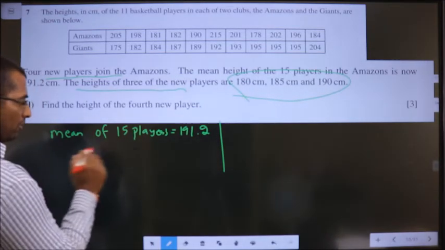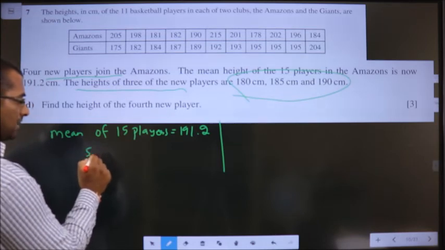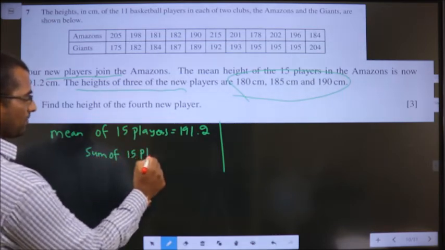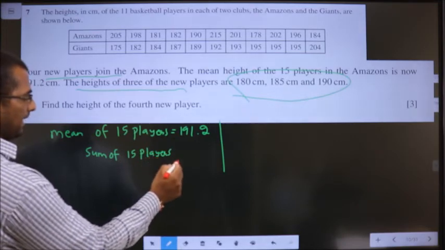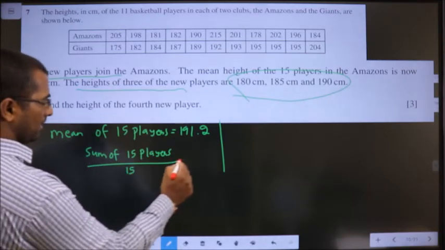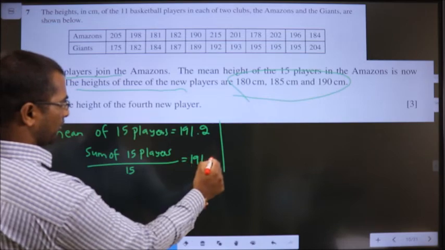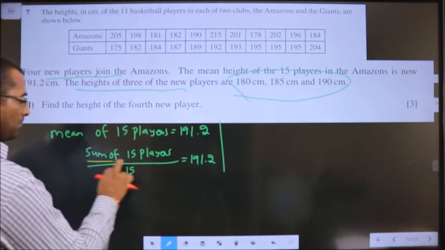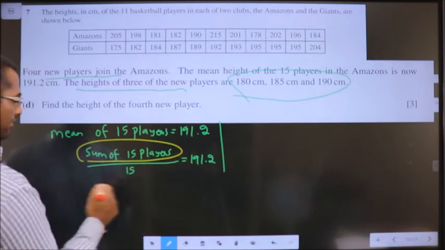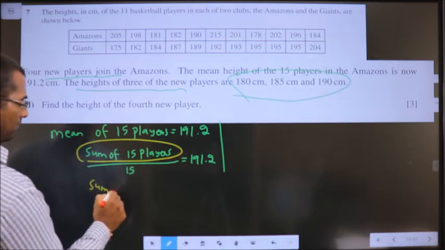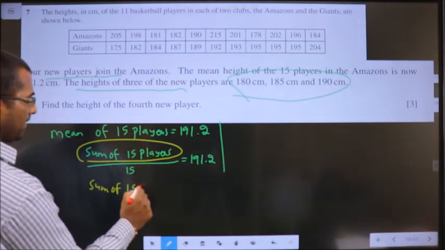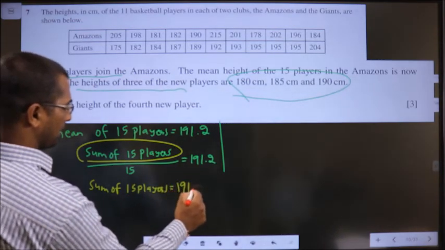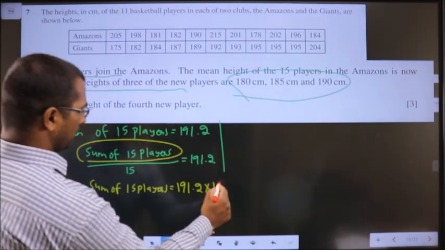Here, mean of 15 players is nothing but sum of 15 players by 15 is equal to 191.2. To get sum of 15 players, I send 15 that side. So sum of 15 players will be 191.2 into 15.